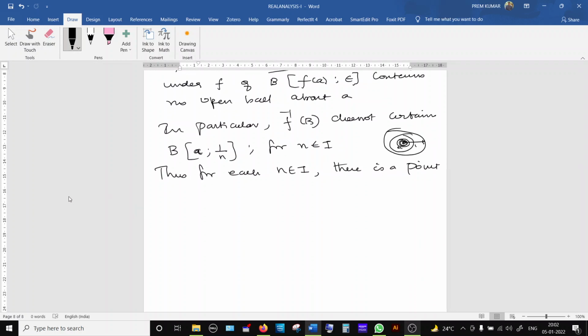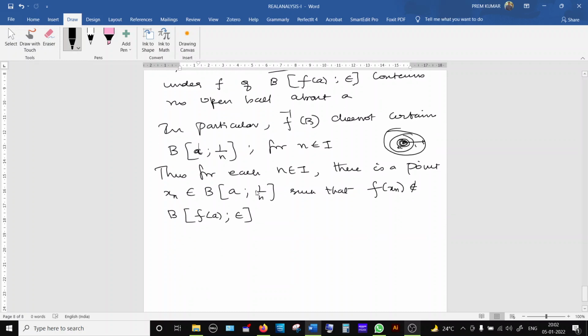So there exists a point, at least one point, xn belongs to B of a colon 1 by n, such that f of xn is not an element of B of f of a semicolon epsilon. That is the meaning.